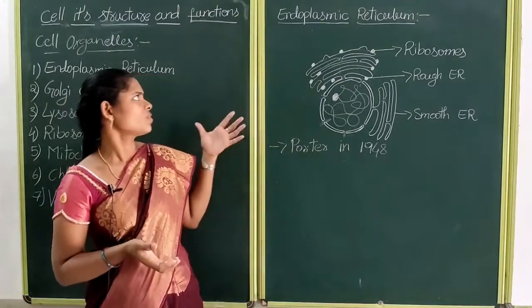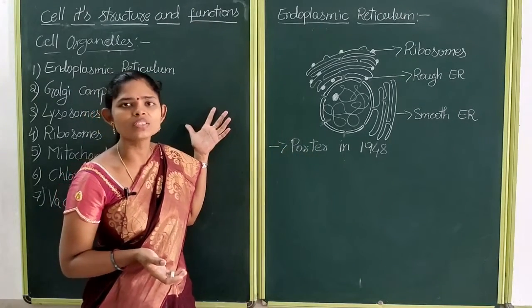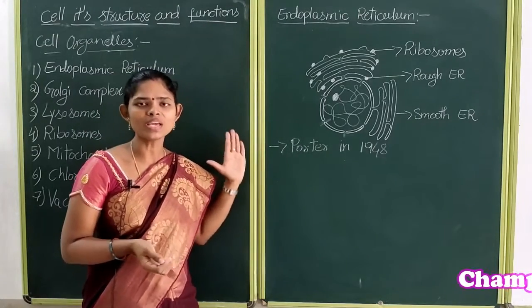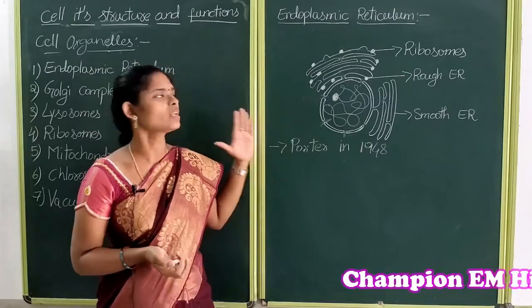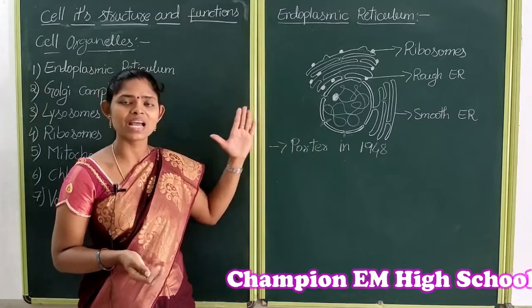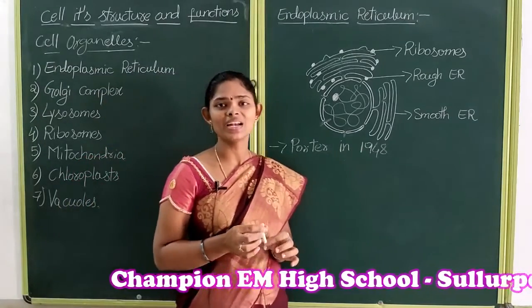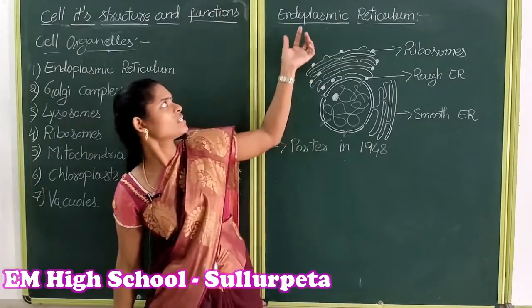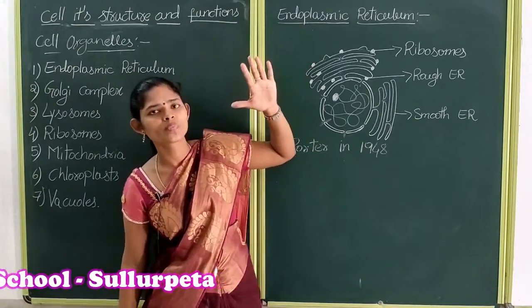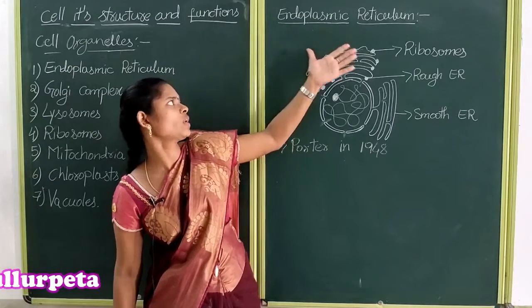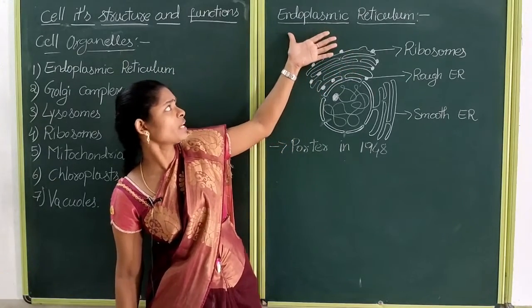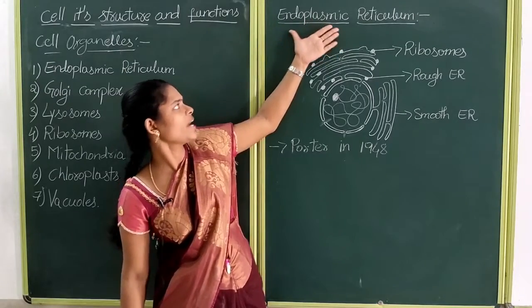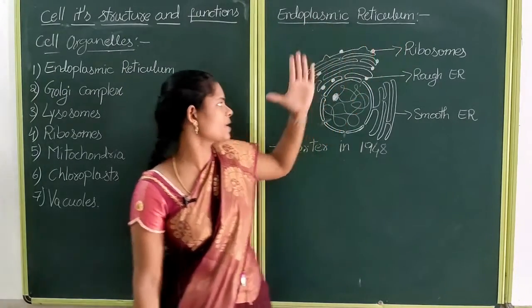Today we are going to learn about some organelles of the cell. The first organelle present in a cell is the endoplasmic reticulum. What is meant by endoplasmic reticulum? Endo means inside, plasmic. So what is endoplasmic reticulum?